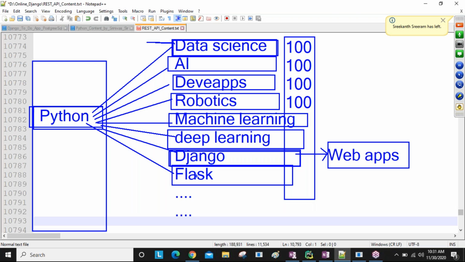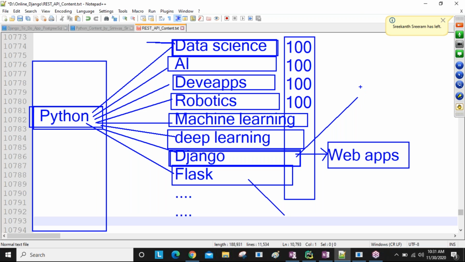So here Django and Flask, two frameworks are there. Both are purely related to Python only. So why are you giving priority to Django? Why are you not giving high priority to Flask? So here I'm talking about Django, guys. Here I'm talking about Flask.